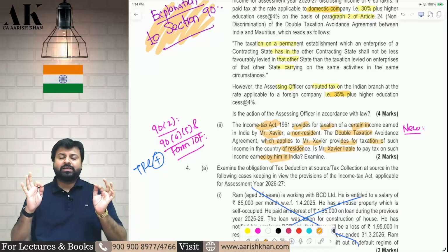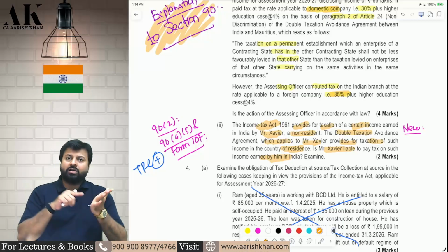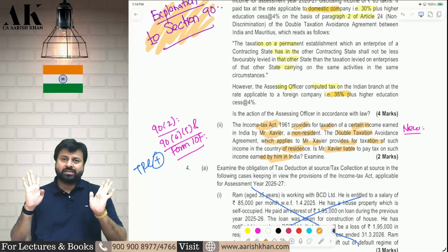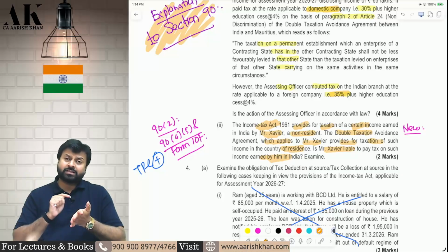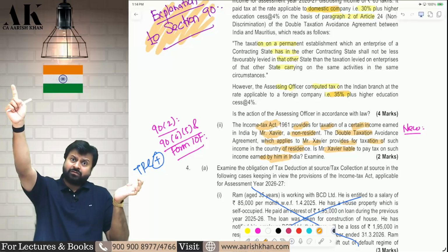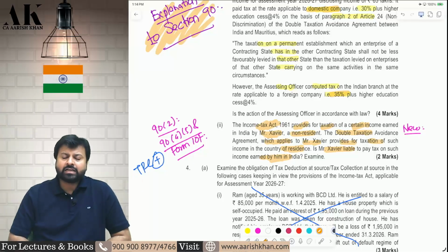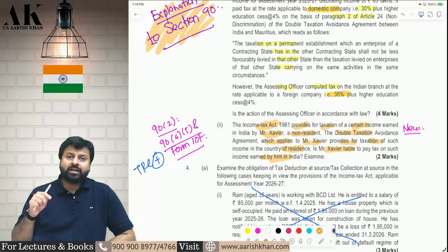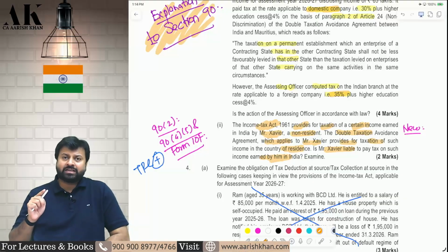See, in section 90 subsection 2, it is very clearly written that you have to apply either the domestic tax law or the DTAA tax law, whichever is more beneficial to the assessee. But for that, the assessee has to prove that he is a resident of country X. For that, he has to obtain a TRC from country X in the prescribed format, which shall contain all the information required by the income tax department, like name of assessee, resident country, details of the assessee, email address, phone number.